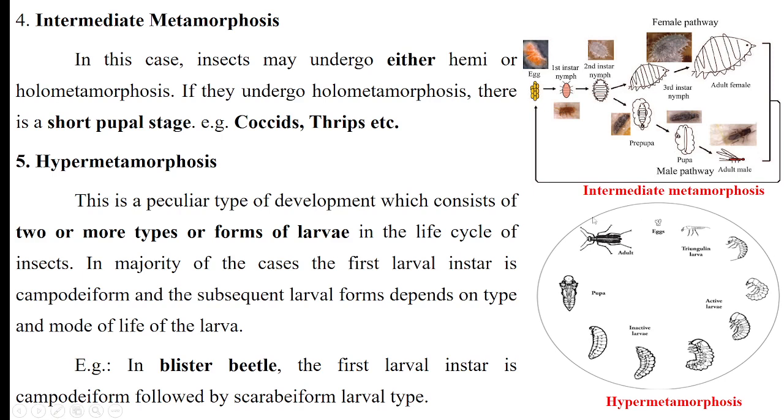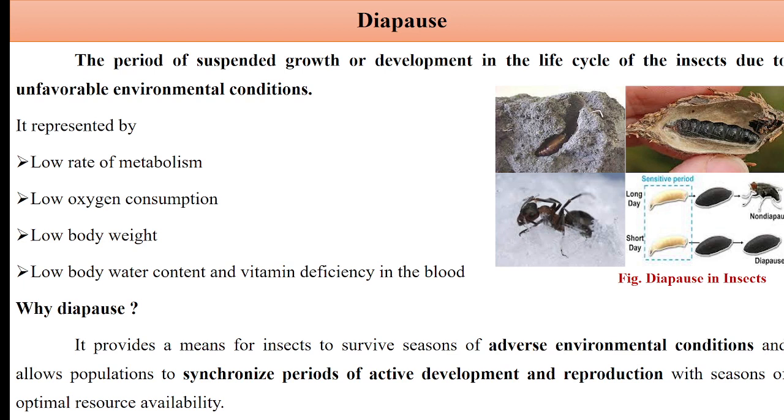You can see here, this is found in blister beetles and other insects also. The first instar larva is triangulin, and this is active, then inactive larvae, then it converts into the pupa. So because of these different forms of the larvae, this type is called hypermetamorphosis. So this is all about the metamorphosis.